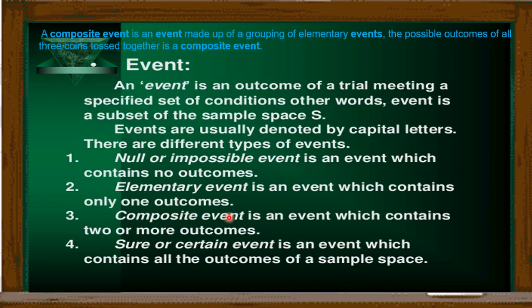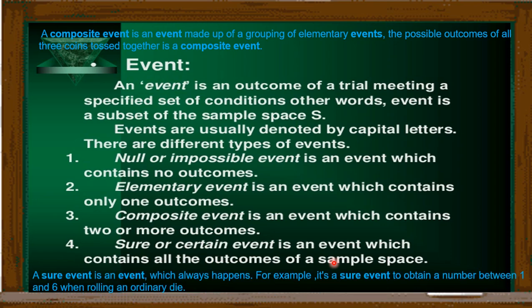For example, when we toss three coins together, all the possible outcomes of tossing three coins together form a composite event.